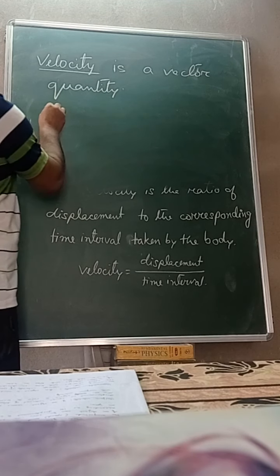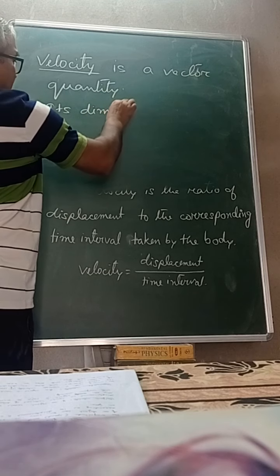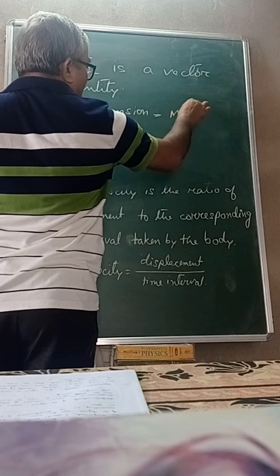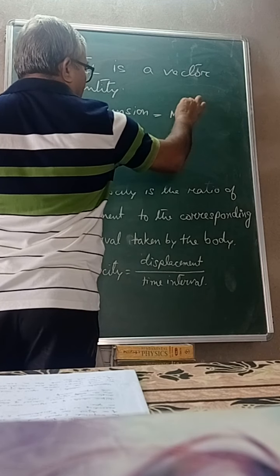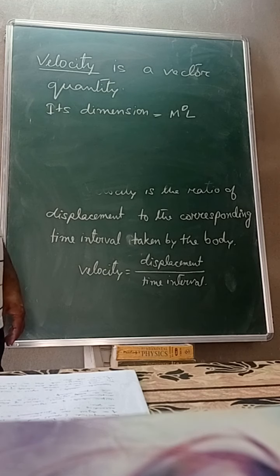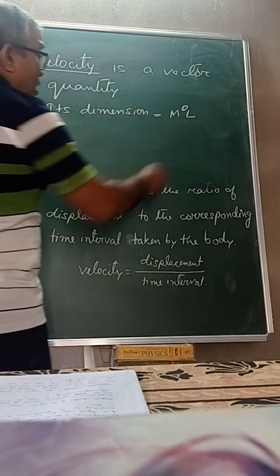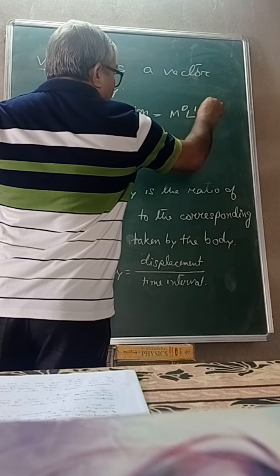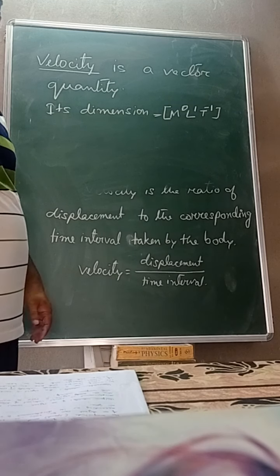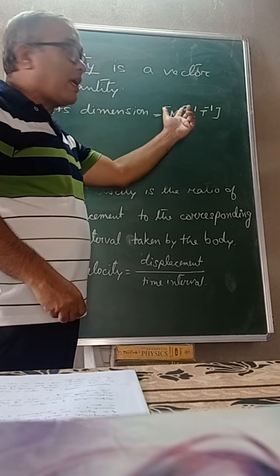So its dimension is M^0 L^1 T^-1. In order to define velocity, mass of the body is not required, therefore it is M^0.